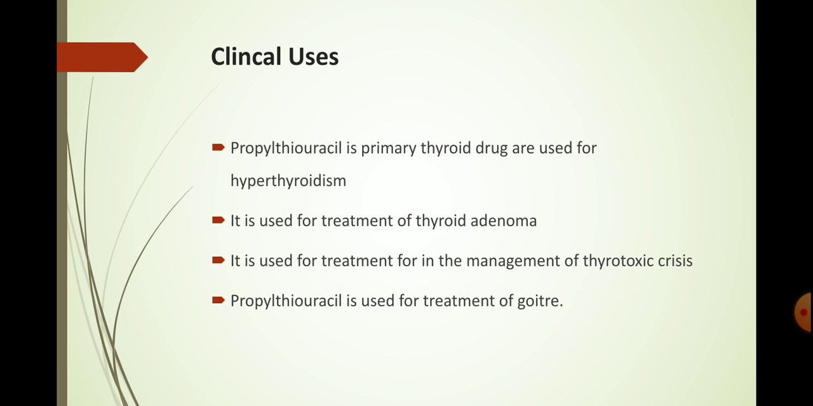Next, the clinical uses of propylthiouracil. It is a primary antithyroid drug used for hyperthyroidism. It is used for the treatment of thyroid adenoma. It is also used in the management of thyrotoxic crisis. The propylthiouracil is used for the treatment of goiter.